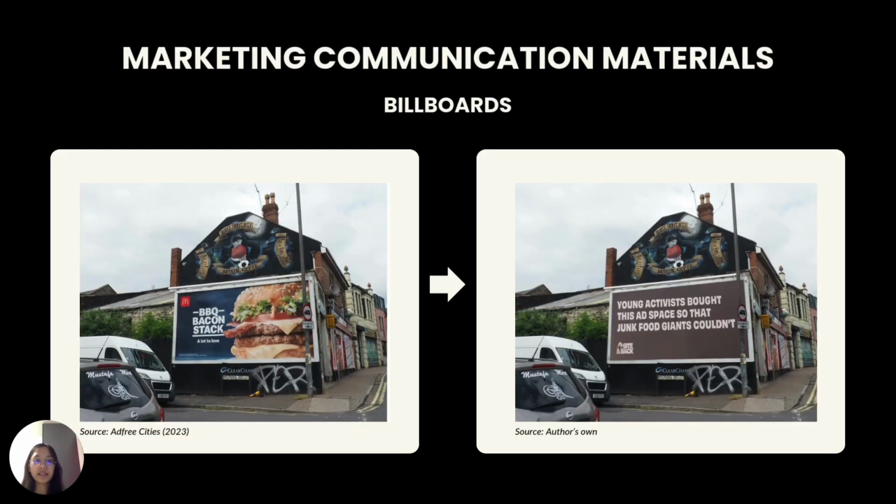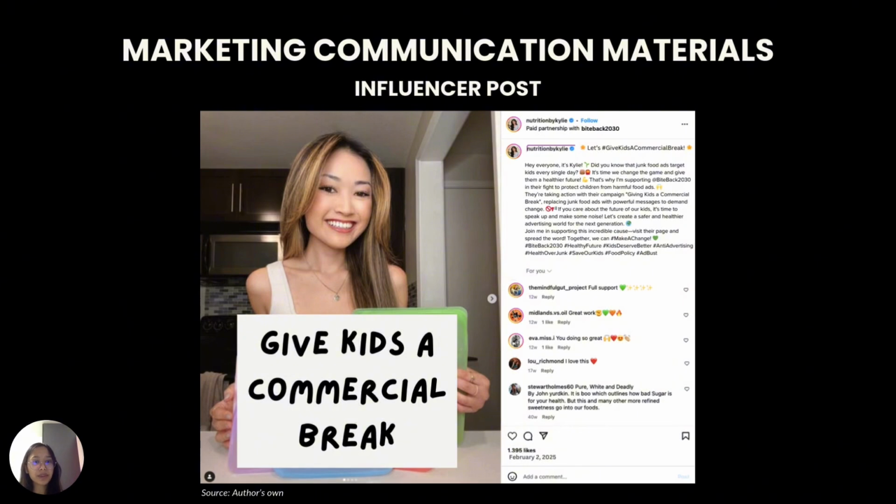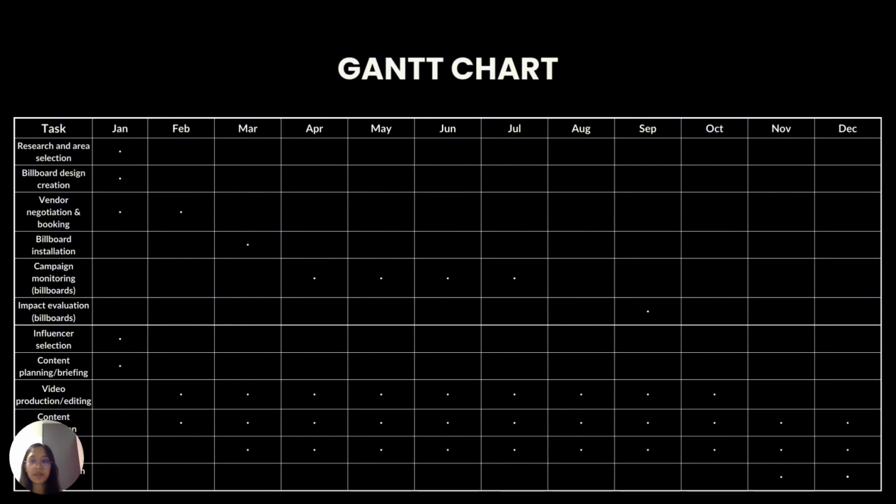So here is an example of a marketing communication material. As you can see, the junk food advertisement is being replaced by Bite Back's advertisement, and this is in a low-income area. Next, we have an influencer post. This is Kay-leigh, who is a popular nutrition and registered dietitian influencer. The idea is that she holds a sign with "Give Kids a Commercial Break" and advocates for what the charity stands for. To implement the campaign, we'll use a Gantt chart to outline the key activities and timelines.